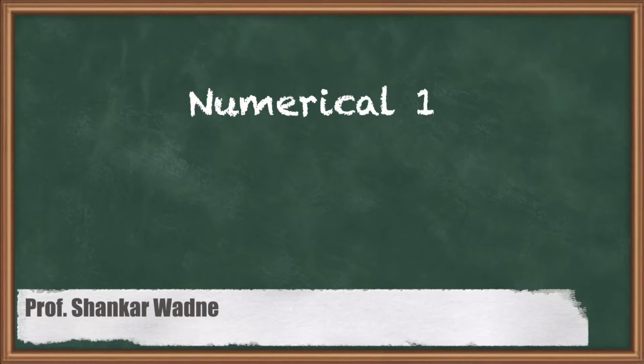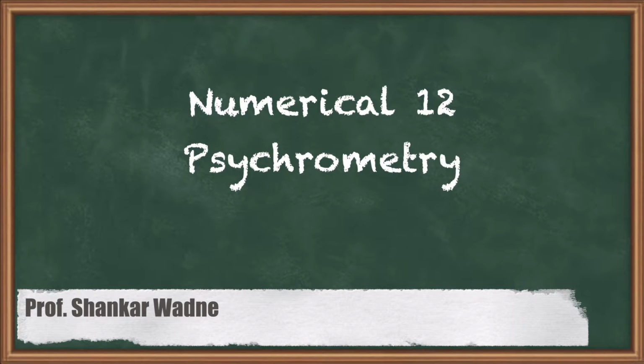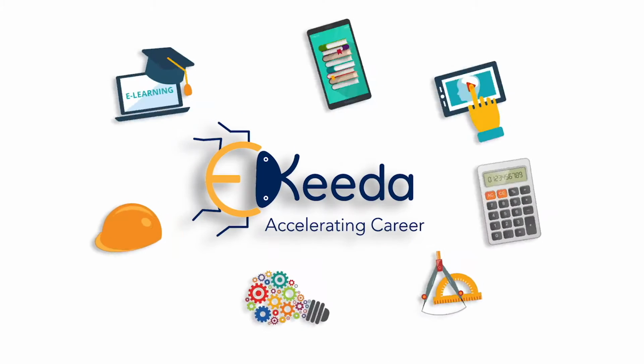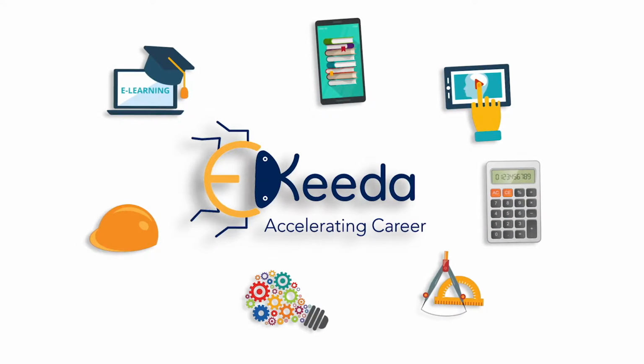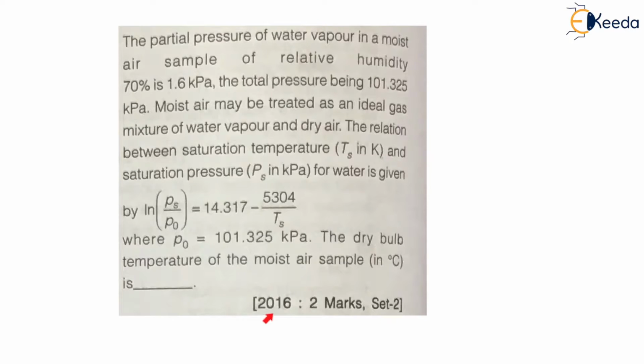Hello my dear students, in this lecture we are going to see one previous year GATE numerical on psychrometry. This question was asked in GATE 2016 for 2 marks in set 2. The question is, the partial pressure of water vapor in a moist air sample of a relative humidity 70% is